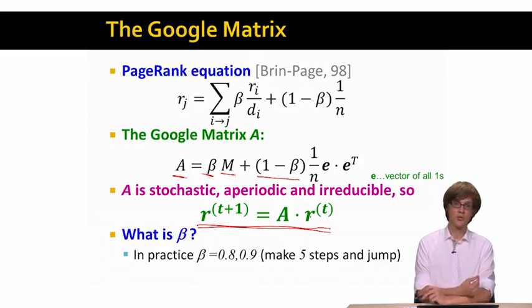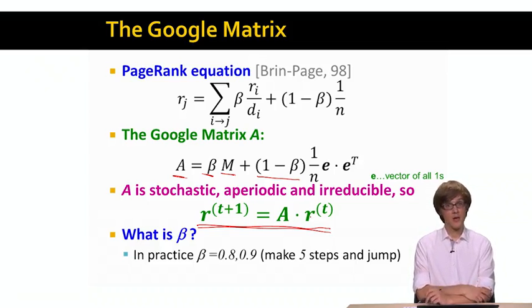Of course, one question that we need to answer is, what is a good value of beta, right? How often should the random walker jump? For example, if beta were 0, what that would mean is that the random walker jumps all the time, so all the nodes in the network have exactly the same PageRank score, because the random walker is not really walking over the graph, it's just randomly jumping all the time.